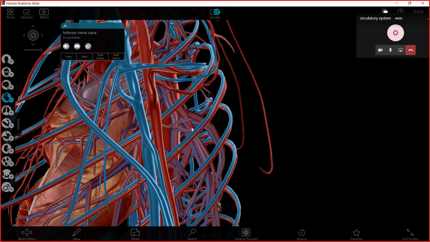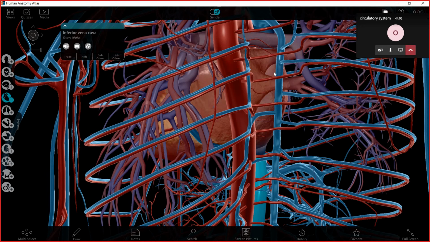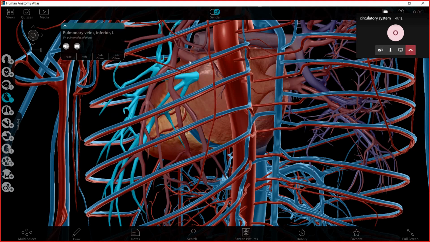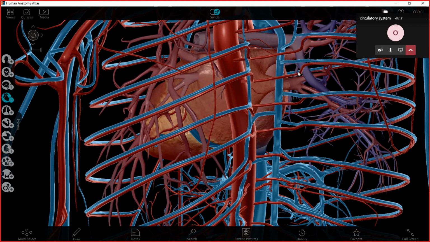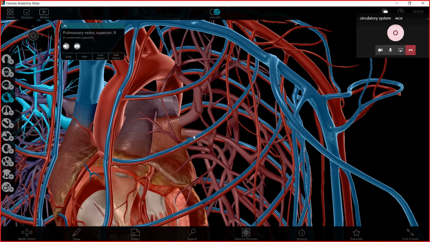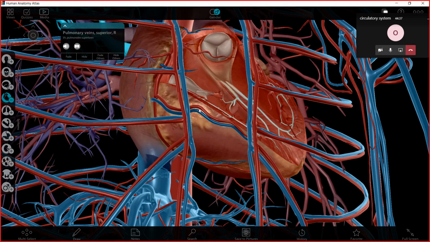And back here we have four veins, one, two, three, four, connected to the heart. Why? Because they carry the blood from the lungs that already got oxygen and bring this oxygenated blood back to the heart. So now these are all the parts of the heart.